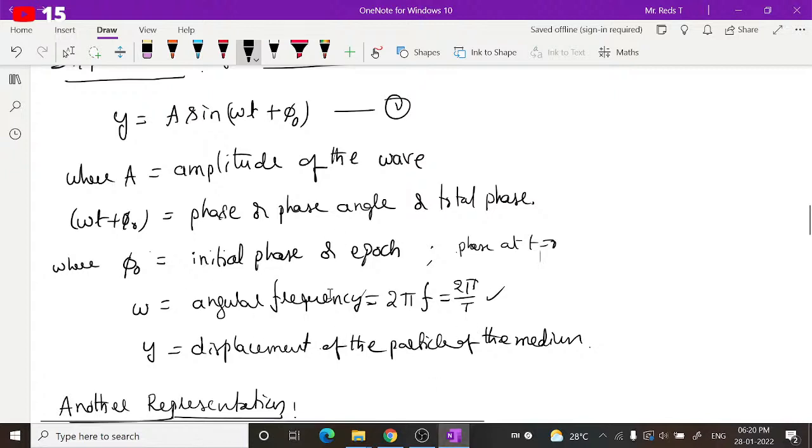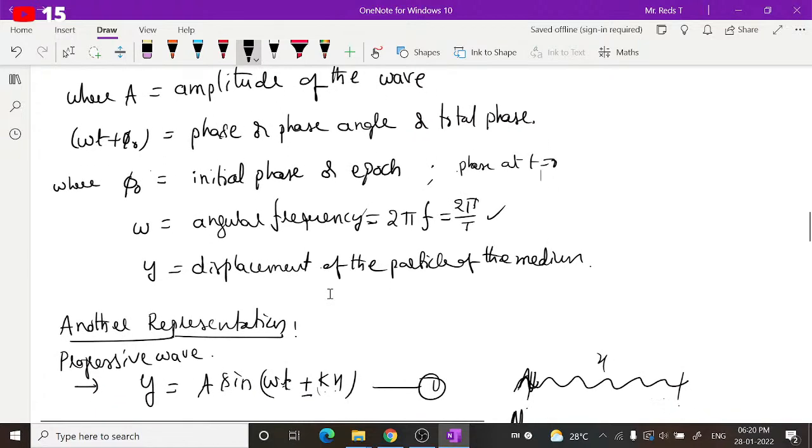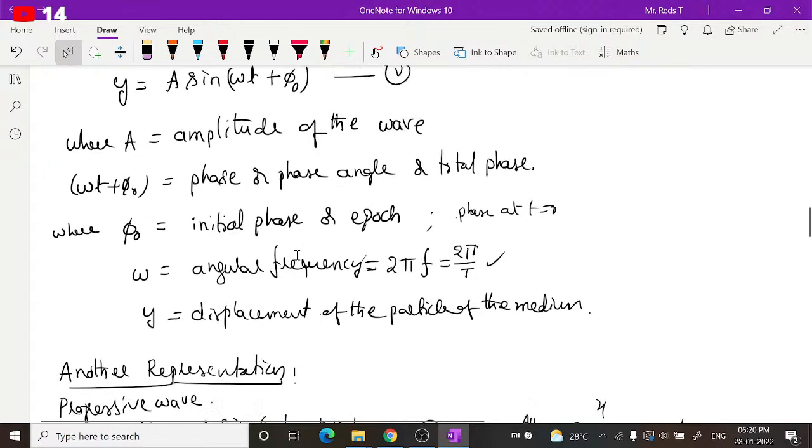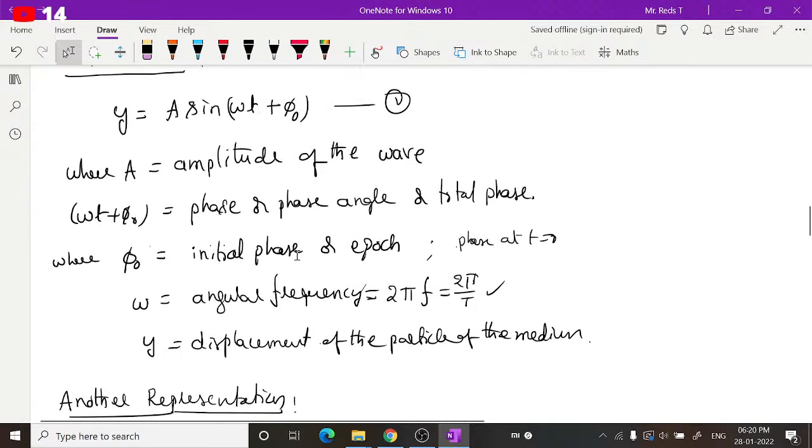Now here this is in terms of angle, the phase angle. Usually this kind of representation of a wave can be used when you are dealing with any wave, sound wave or light wave, in vibrational motion or simple harmonic motion. We will use these equations. Sometimes we use this also, as we'll see in a few seconds.